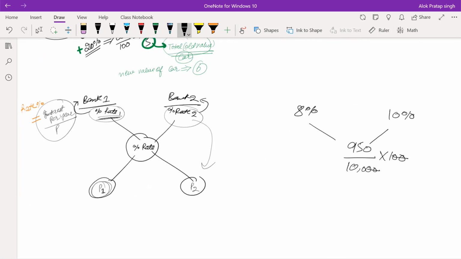If I find it out, then what I will get? 9.5. Right? So my total interest, total rate percent comes out to be 9.5%. Now, if I subtract the bigger number from the smaller and write it here, from here I will get 0.5%. From here, I will get 1.5%.